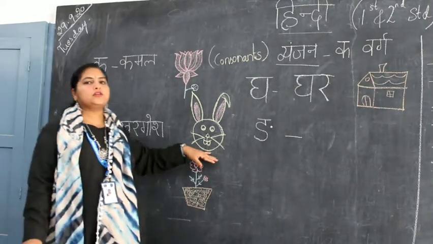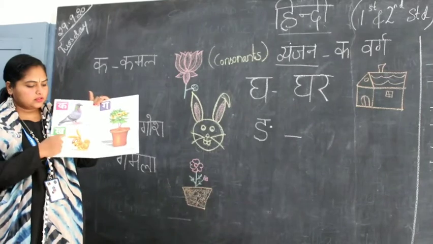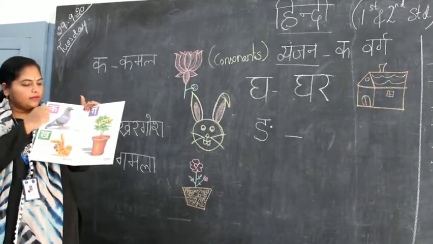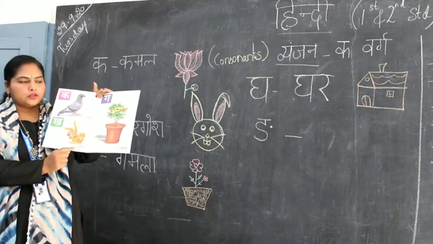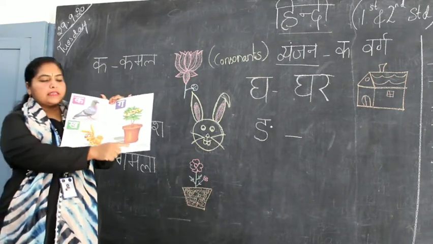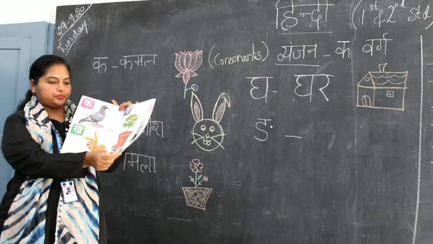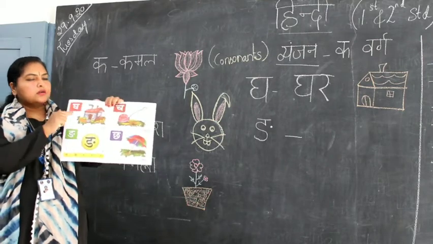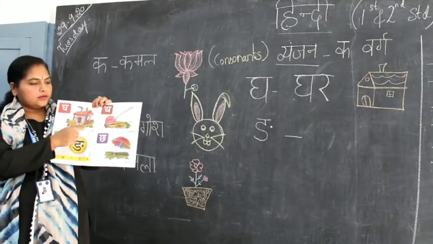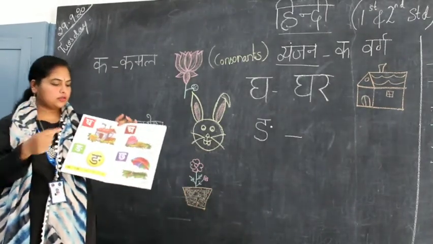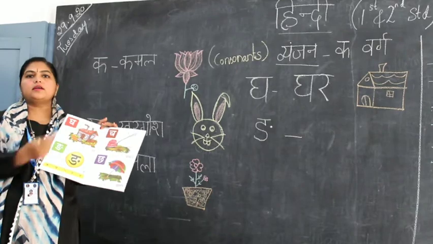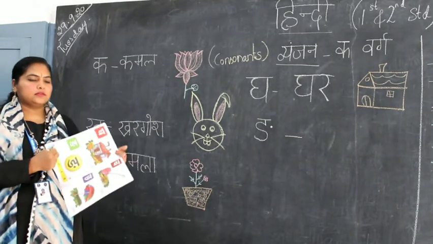Ga से gamla, flower pot. Gha से ghar. Gha से you also have ghadi. That's clock. Gha से ghar, gha से ghadi, and nya.